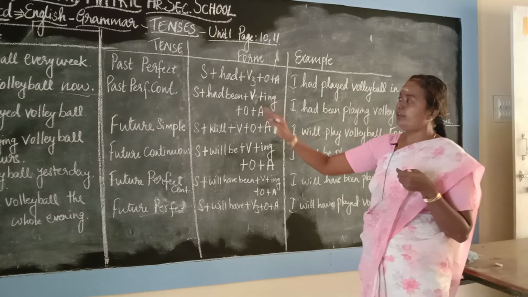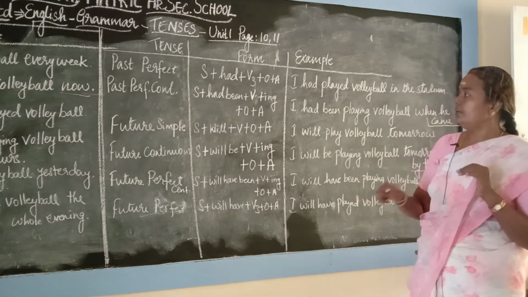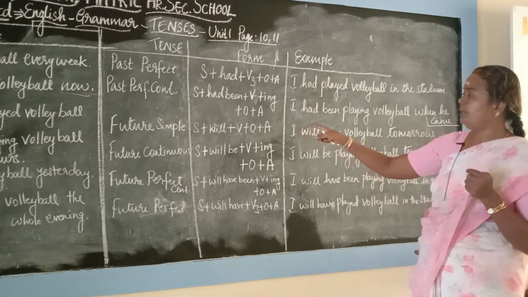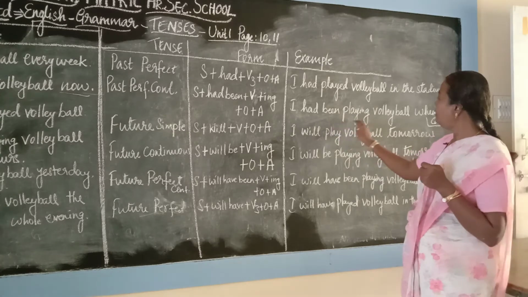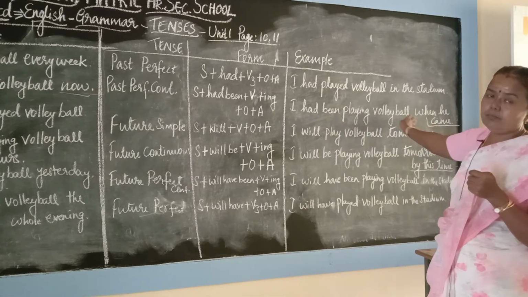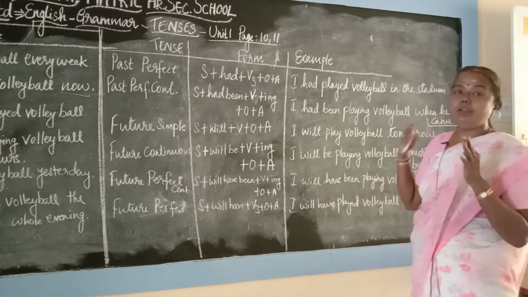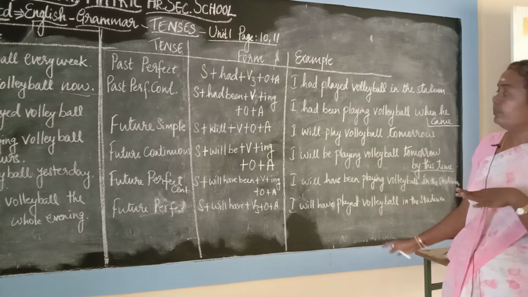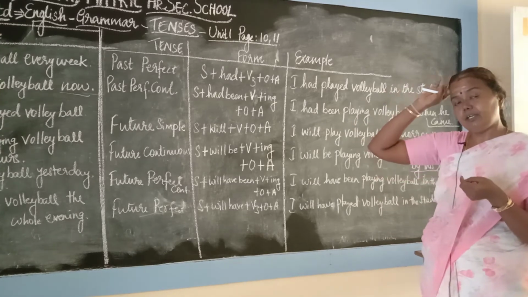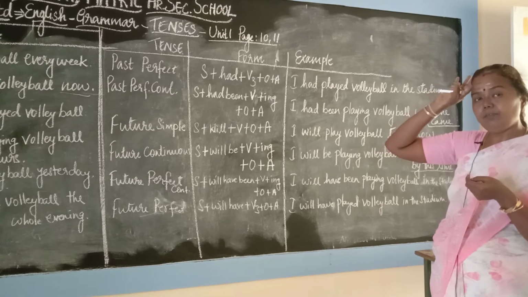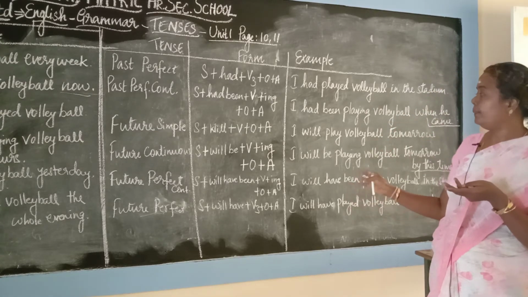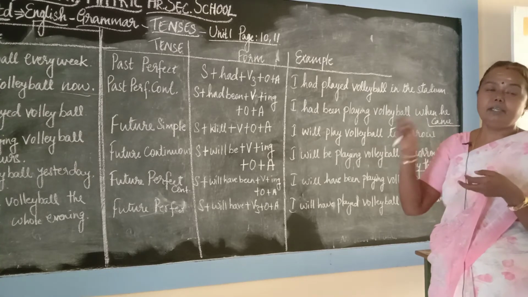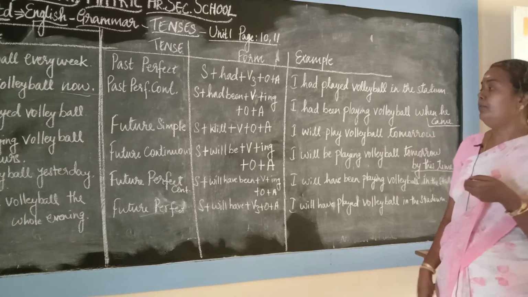Okay? Past perfect continuous. Continuous means ing. So subject plus had been plus verb plus ing plus object plus adjunct. I had been playing volleyball when he came. When my friend came, or when my relative came, or when my uncle came, or when my coach came. I had been playing. That means I started playing long before. That means in the morning till in the afternoon I was playing. So I had been playing volleyball when he came. So you are reporting: at the time when he came, I had been playing.